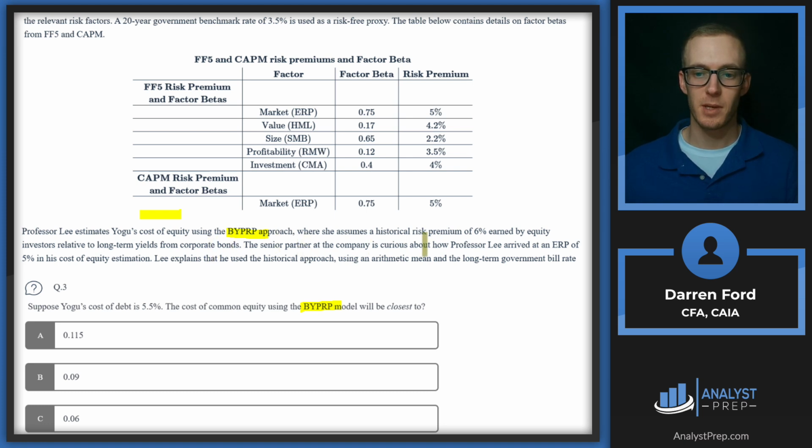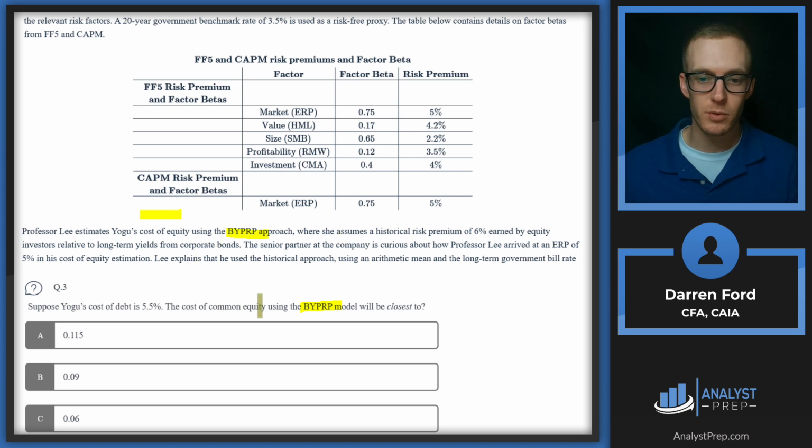The senior partner at the company is curious how Professor Lee arrived at an ERP of 5% in his cost of equity estimation. Lee explains that he used the historical approach using an arithmetic mean and the long-term government bill rate. So looks like we have our information here.